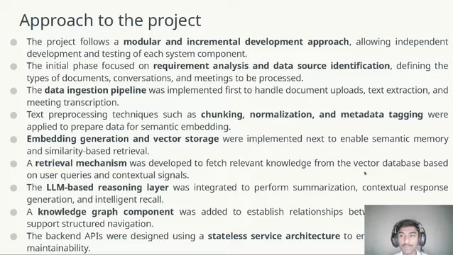The next step enables semantic memory and similarity-based retrieval. A retrieval mechanism was developed to fetch relevant knowledge from the vector database based on user query and contextual signals.